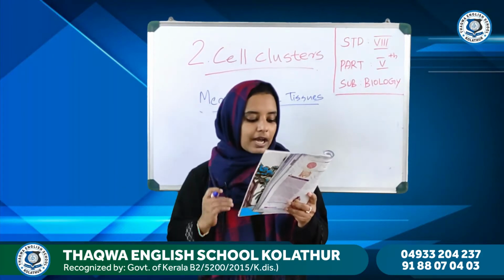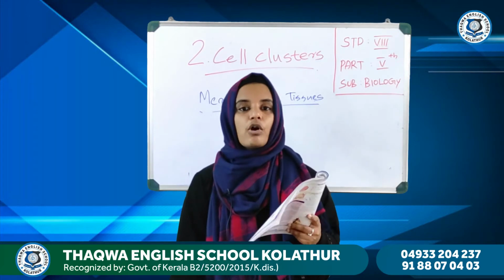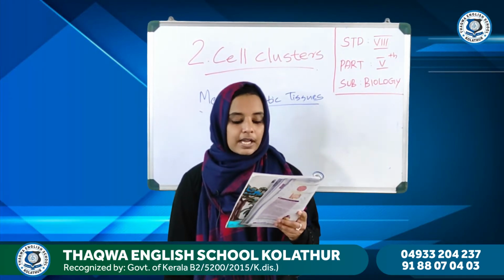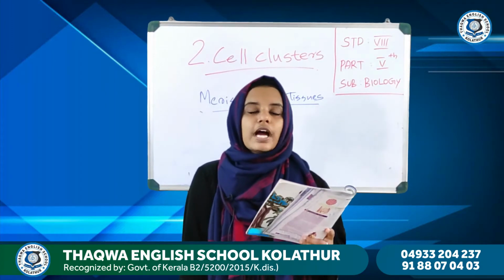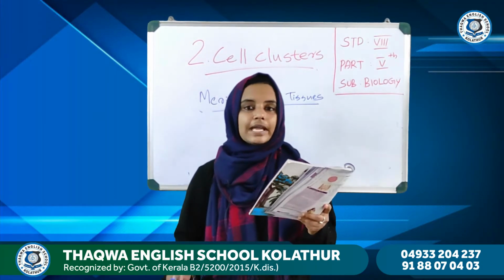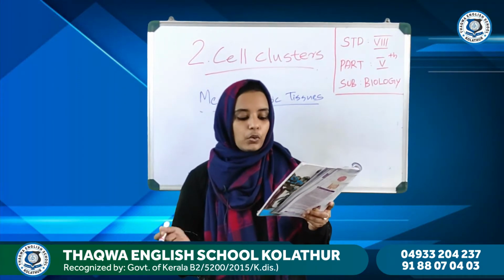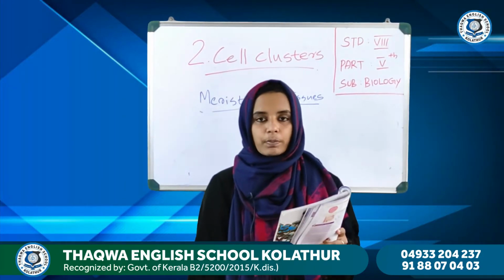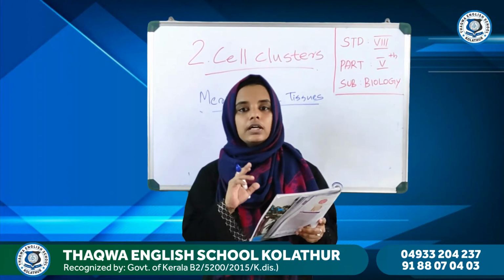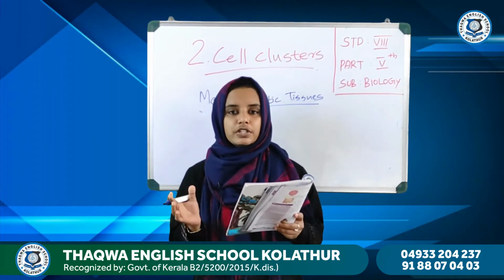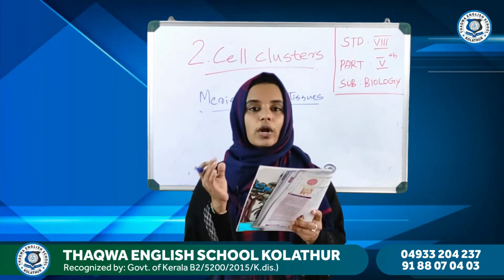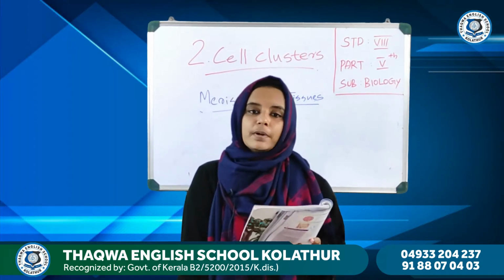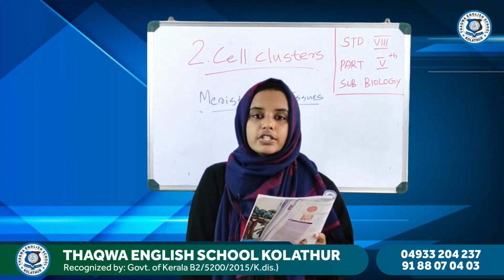Okay, and the last one is quantity of cytoplasm. Here, in the meristematic cell, we can see more cytoplasm, but in the case of a mature plant cell, we can see a lesser amount of cytoplasm. So, those are the differences between the two cells. One is the meristematic cell and the other one is the mature cell. All of you got it?